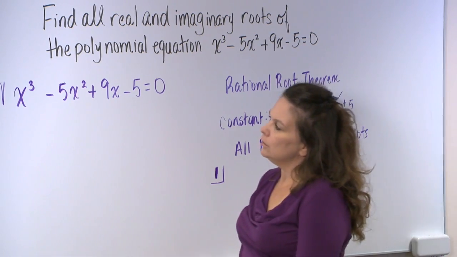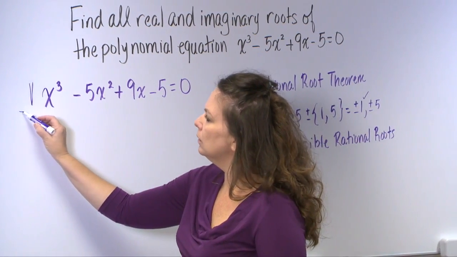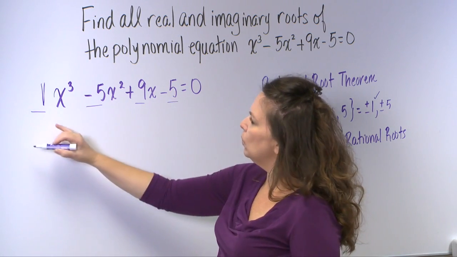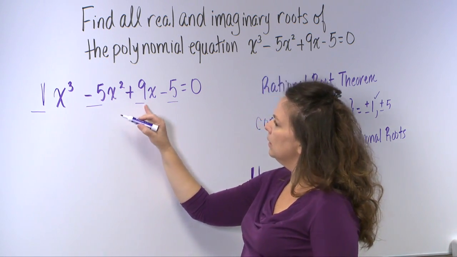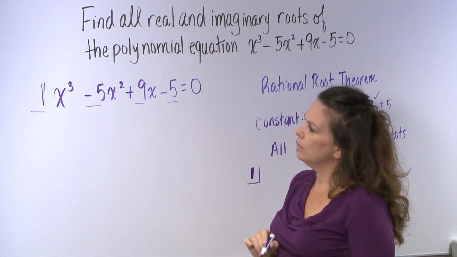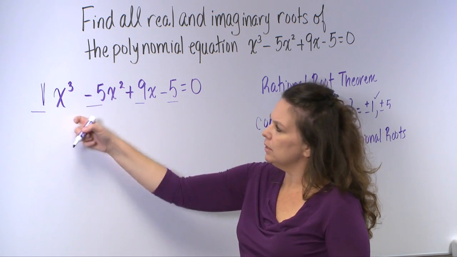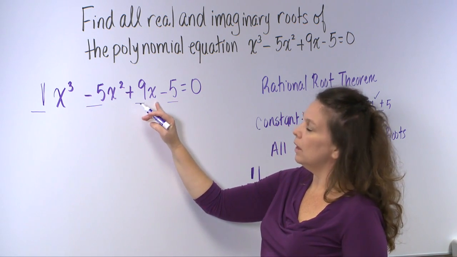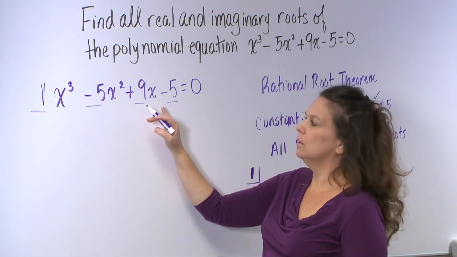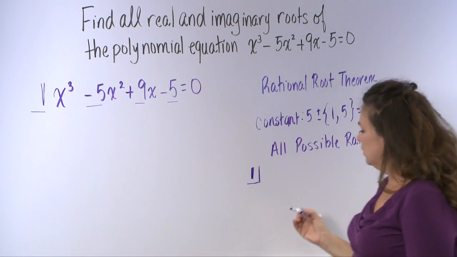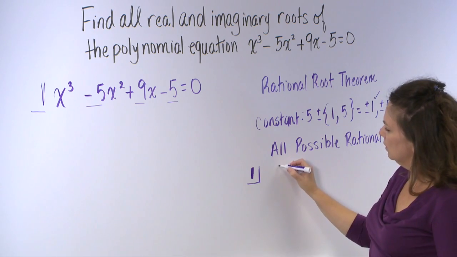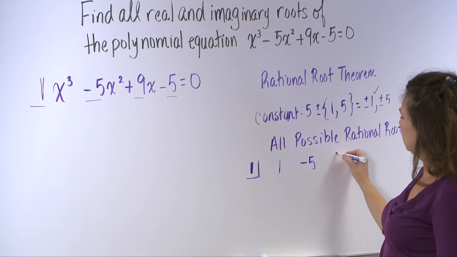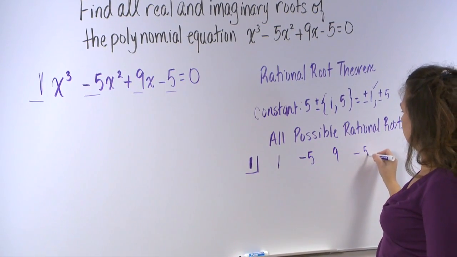The next thing I'd like to do is write down the coefficients of the polynomial, and so that is 1, negative 5, 9, negative 5. Also noticing I'm not missing any terms here. I have the x cubed, x squared, x to the first, as well as the constant.